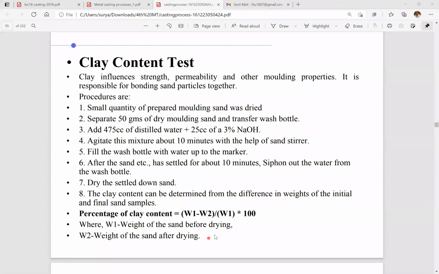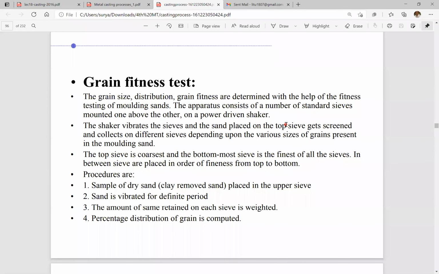Then the grain fineness test. I think this experiment was in our syllabus also. Here we have to calculate the grain size and the grain size distribution. The grain fineness is determined with the help of fineness testing of molding sands.